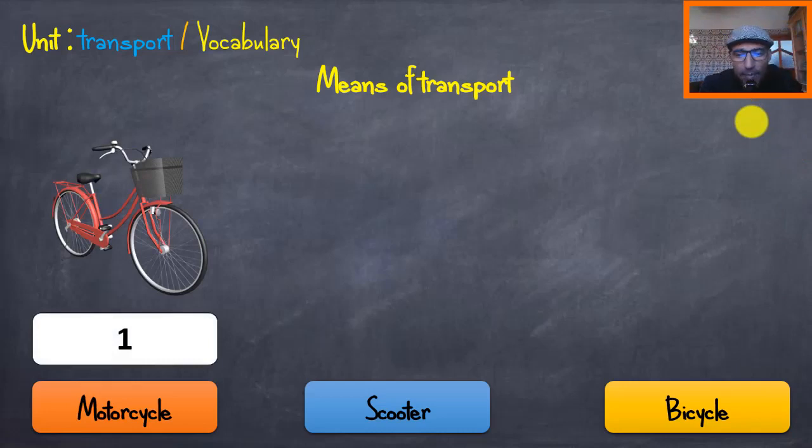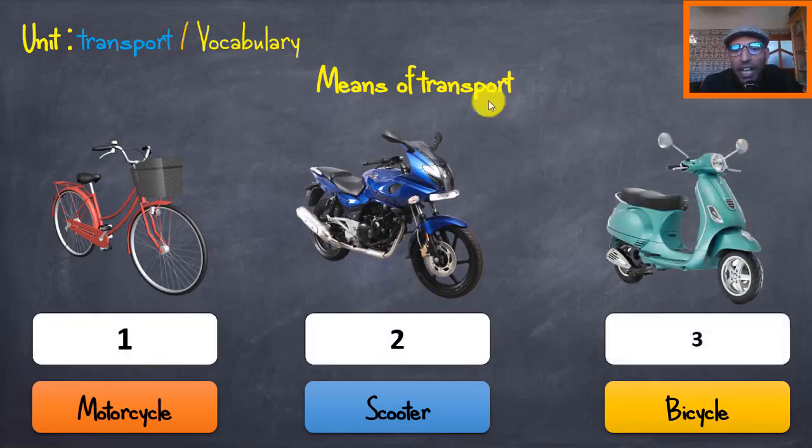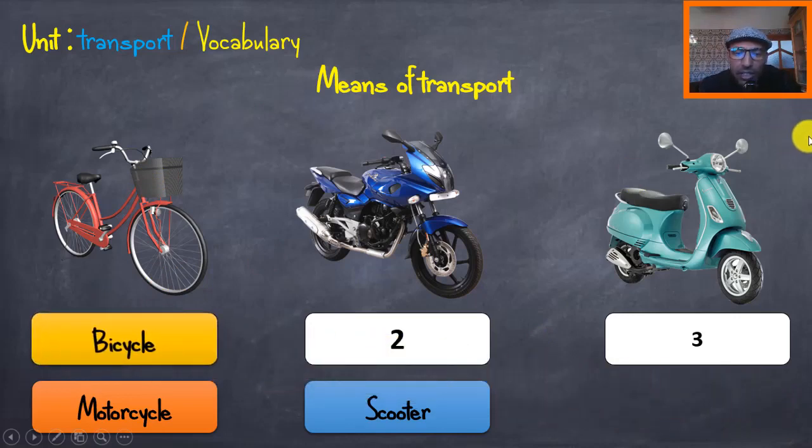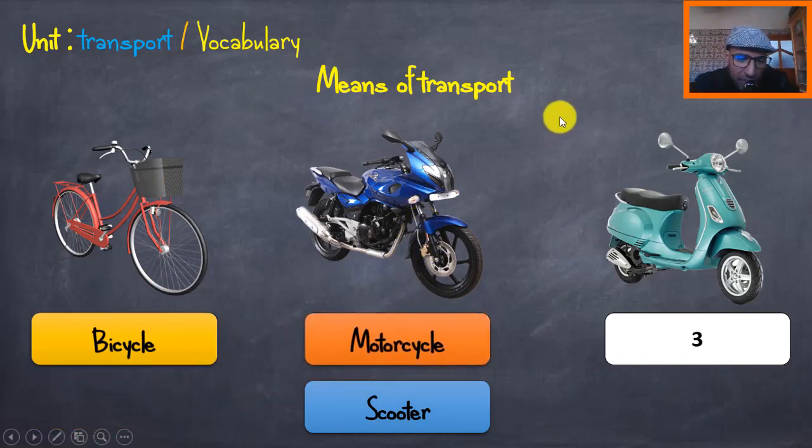Now, let's introduce the pictures. We have picture number 1, picture number 2, and then picture number 3. Take a few seconds to match and attach each label to the right picture, okay? Which one corresponds to the other? Okay, let's correct. What is the name of the picture number 1? Yes, very good. That's the bicycle. How about picture number 2? Yes, that's the motorcycle. And of course, the last one is scooter.